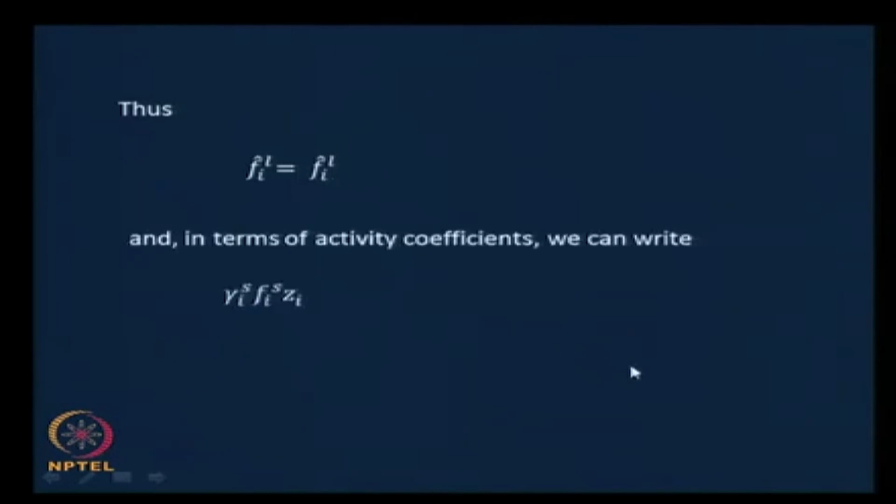Therefore, the fugacity of I in the solid phase must equal the fugacity of I in the liquid phase, and in terms of the activity coefficient, gamma I in the solid phase times F I in the solid phase times the mole fraction in the solid phase, given as Z I, equals gamma I in the liquid phase times fugacity in the liquid phase times mole fraction in the liquid phase. This is the governing equation for solid liquid equilibrium.